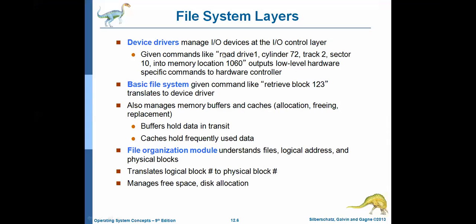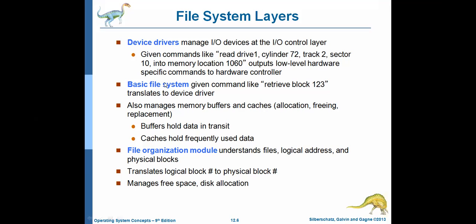This double quoted information is a high level command. The device driver will output low level hardware specific commands to the hardware controllers, so that the device driver translates the high level command into a low level hardware specific command, so that the device can understand the instruction and execute it for us.